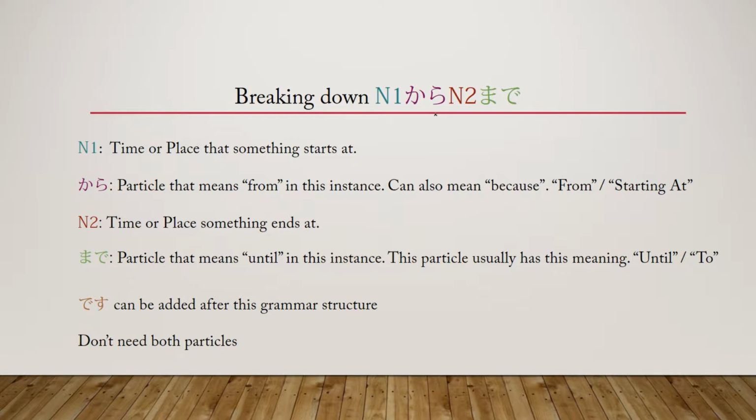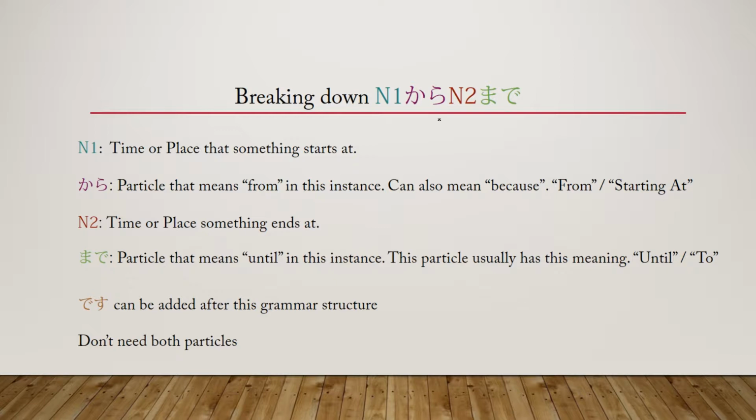So you can say something just begins at 8 with no real clear indication of when it ends, or you can say when something ends with no real clear indication of when it begins. That's perfectly fine. Don't think that this is a set structure where every time you see kara, you're going to have to use made after it, or every time you see made, there should be a kara somewhere in the sentence.